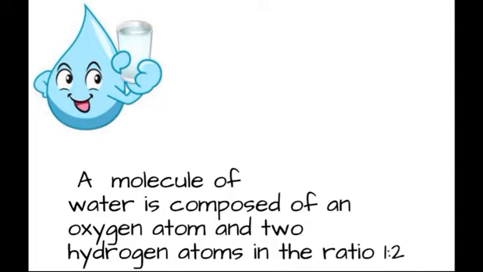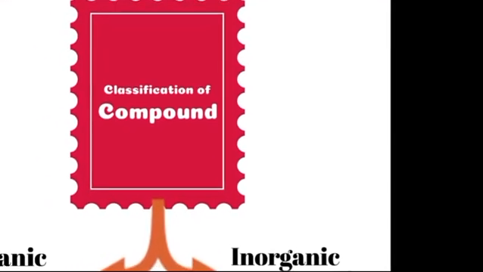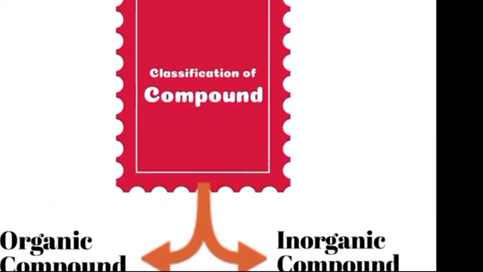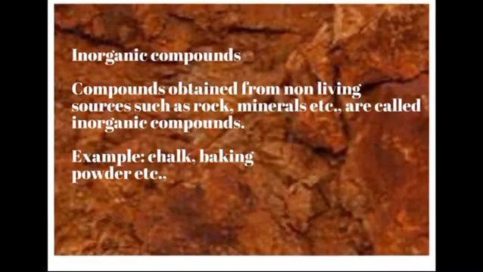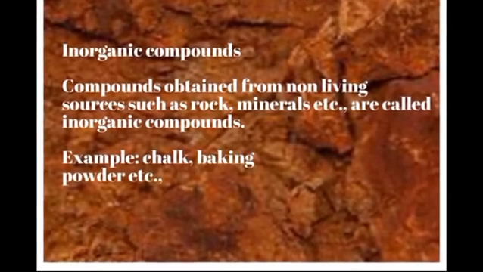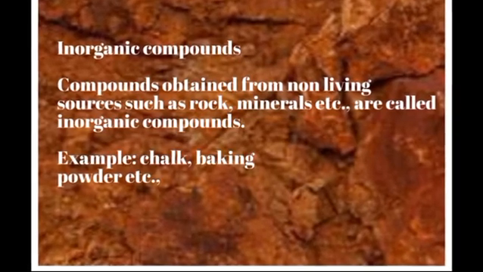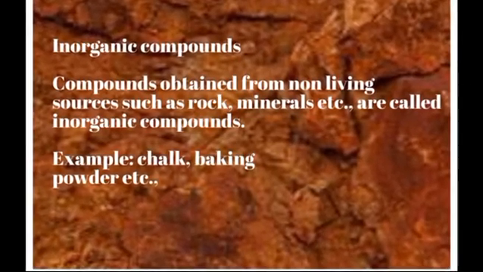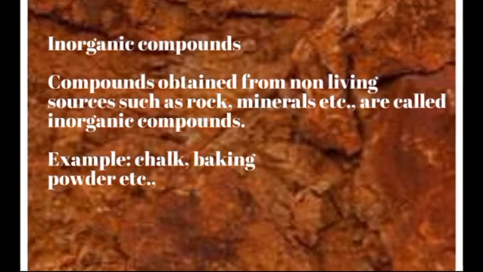Next, the classification of compounds. There are two types, inorganic compounds and organic compounds. Inorganic compounds are obtained from non-living sources such as rocks, minerals, etc. Examples: chalk and baking powder.